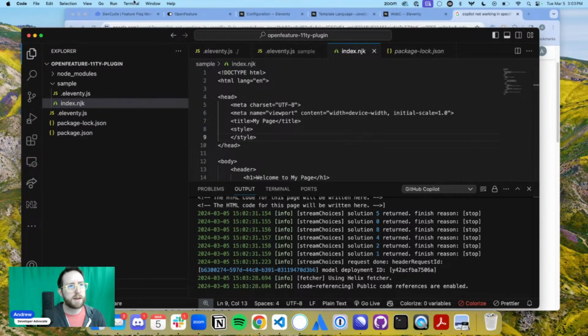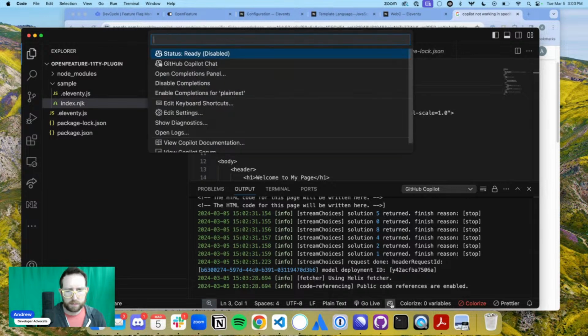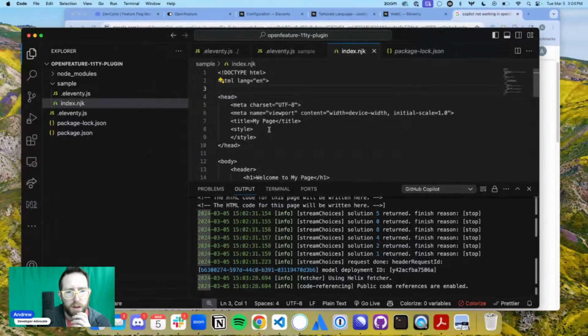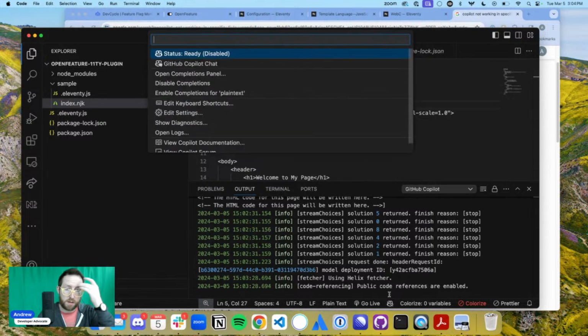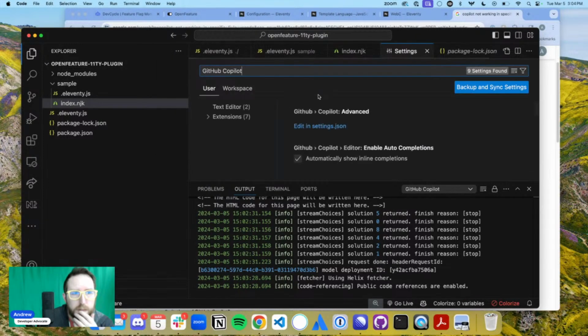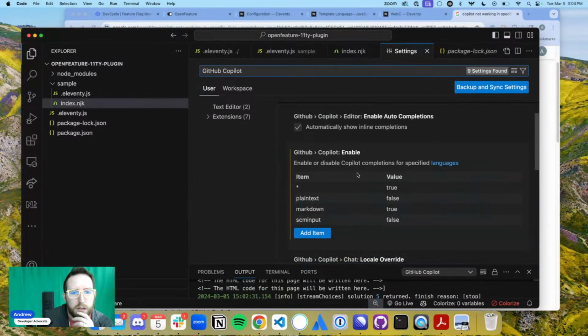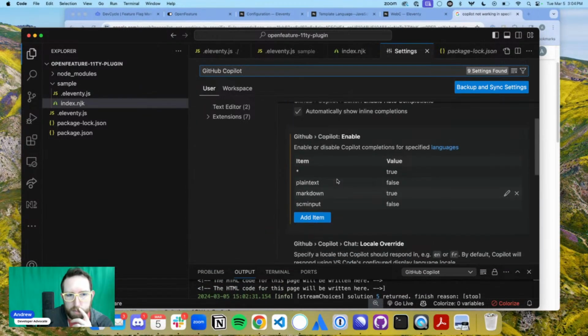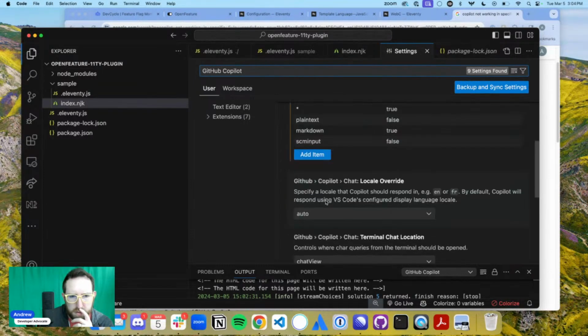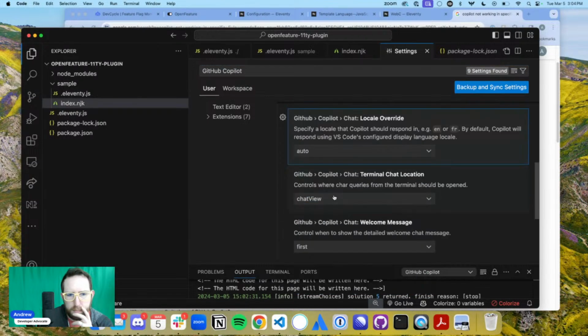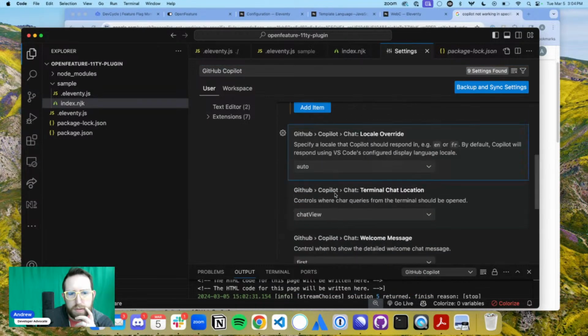It must be some major setting thing. Open logs. What are you going to give me, Copilot? Edit settings. Oh, there we go. Add item, plain item, markdown, SCM input. Chat view.